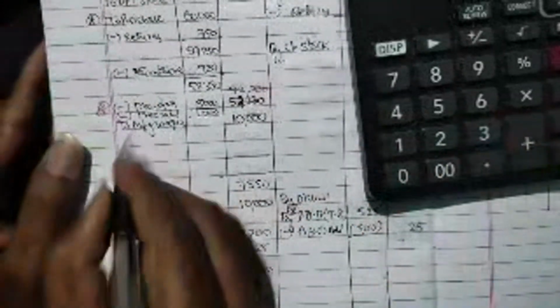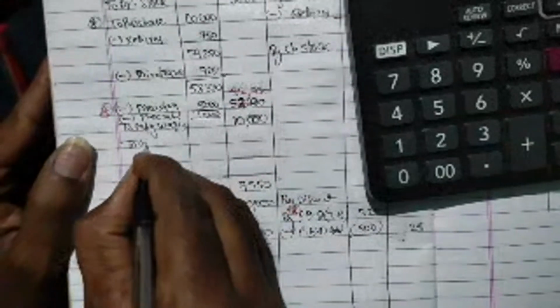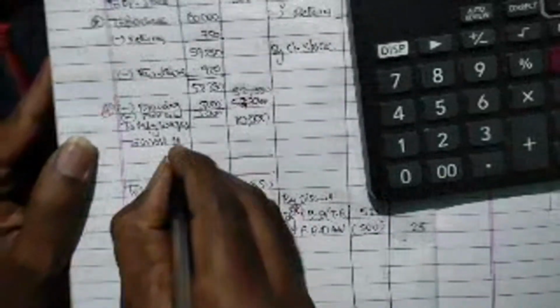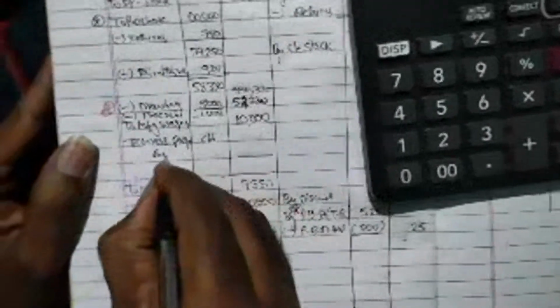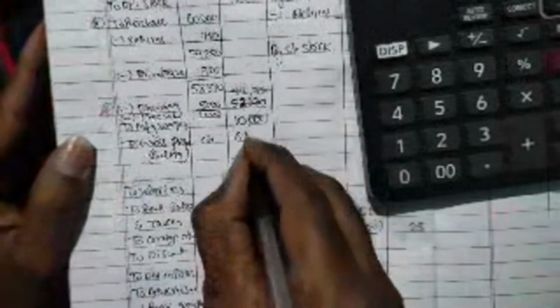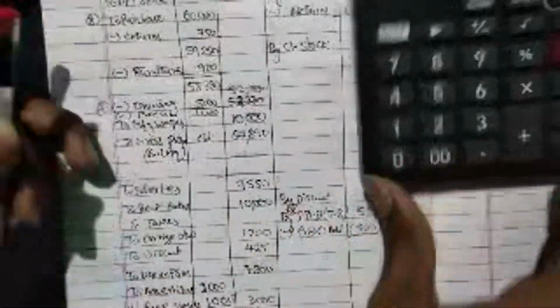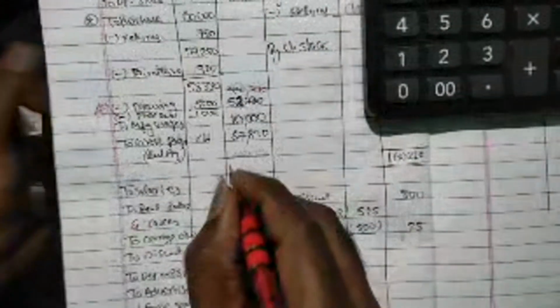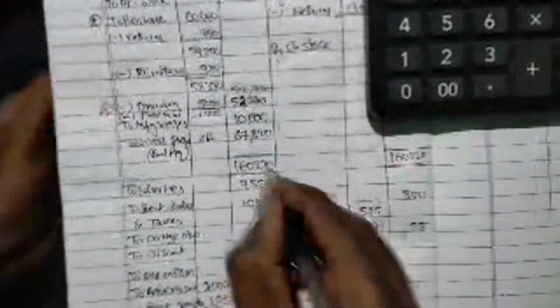So gross profit carried down. This is your balancing figure, 67,890 and total 1,60,220.